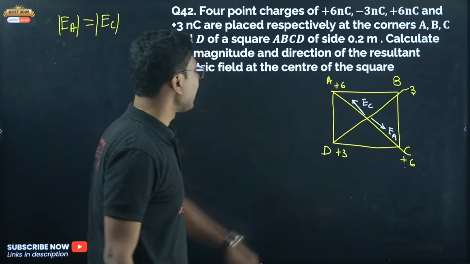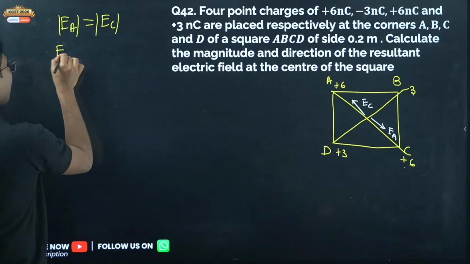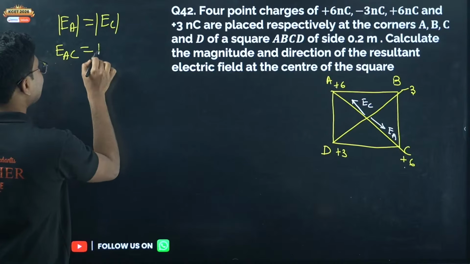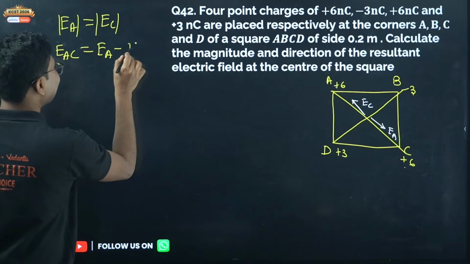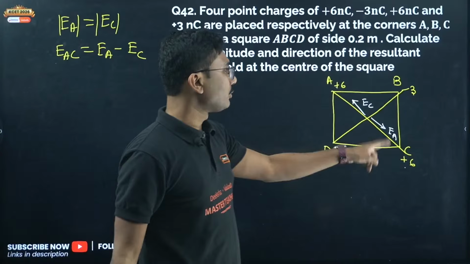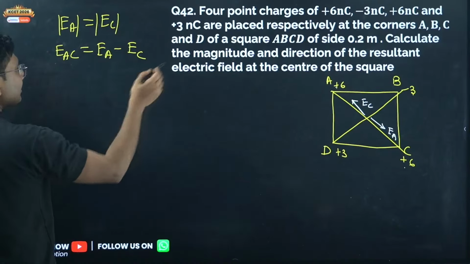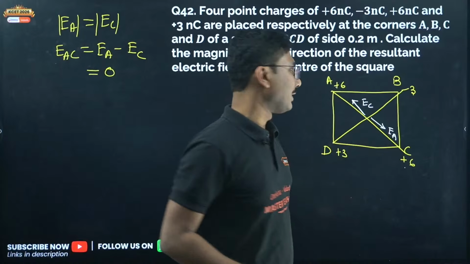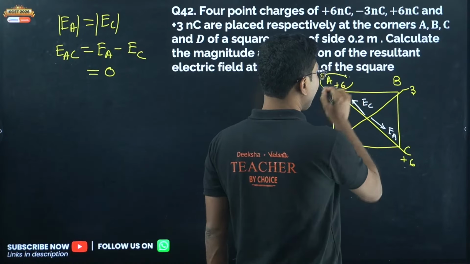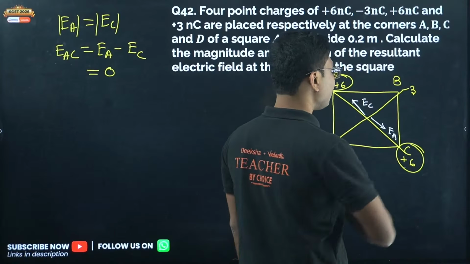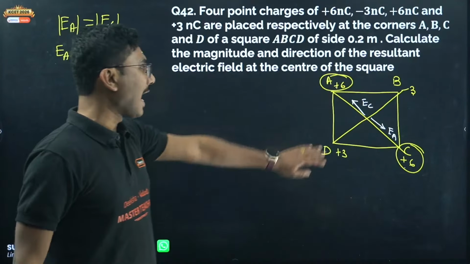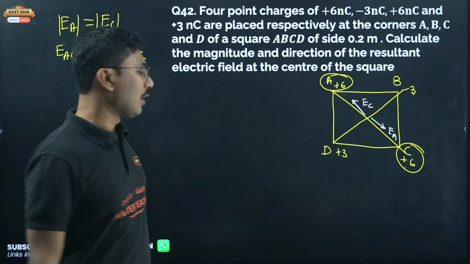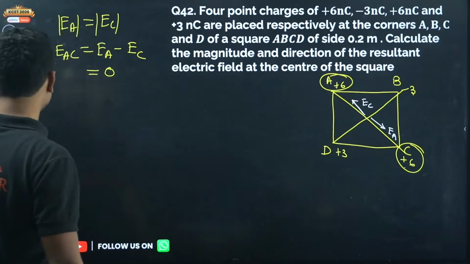So if they are in the opposite direction, what is the net electric field along the diagonal AC? The net electric field along the diagonal AC is EA minus EC. Both are in opposite direction, that is why there is minus, and because the magnitudes are the same, we will say that EAC is equal to 0. So the net effect of this one and this one, they cancel each other, so they basically do not exist, and we do not need to use these 6 nanocoulomb to calculate it.